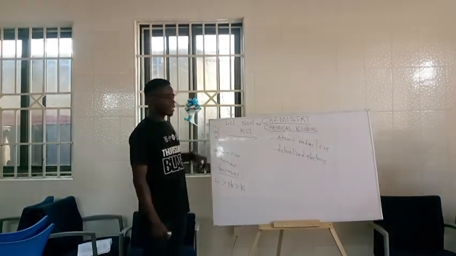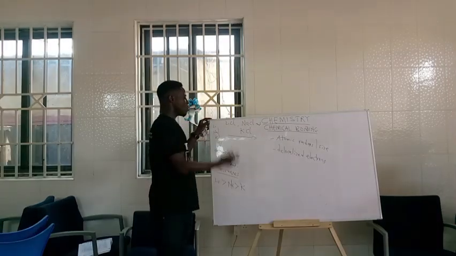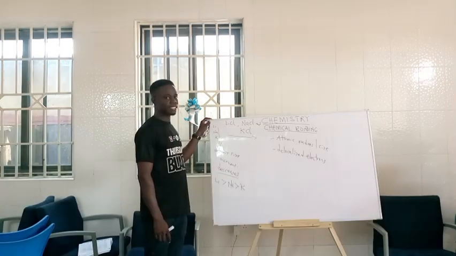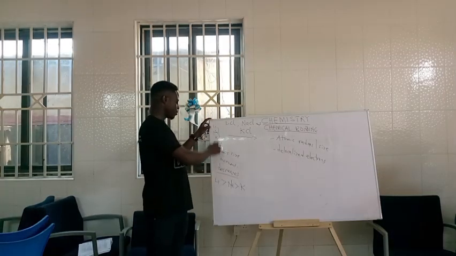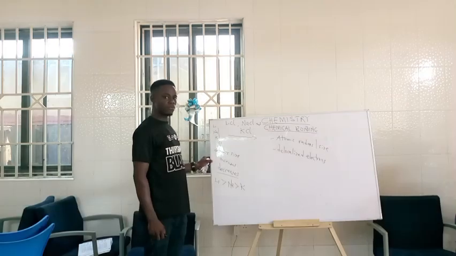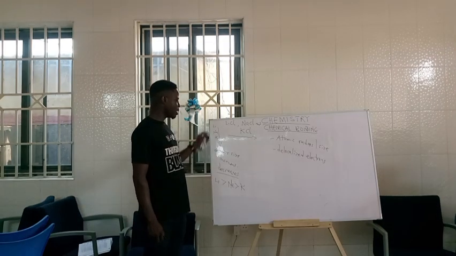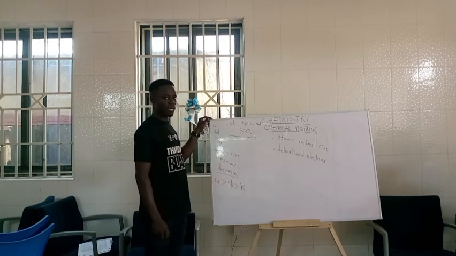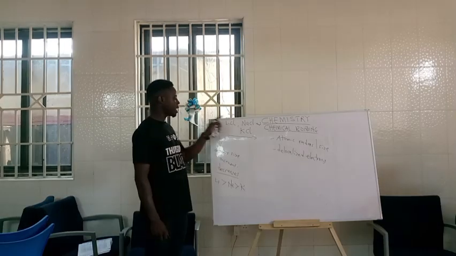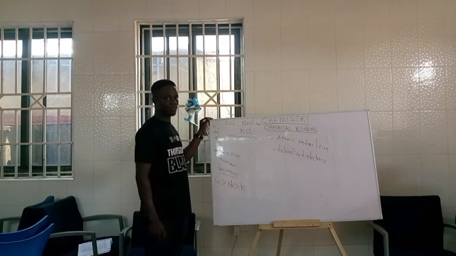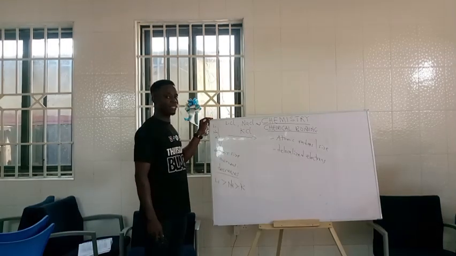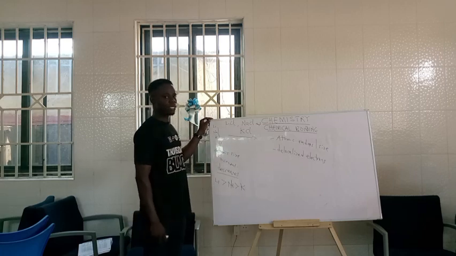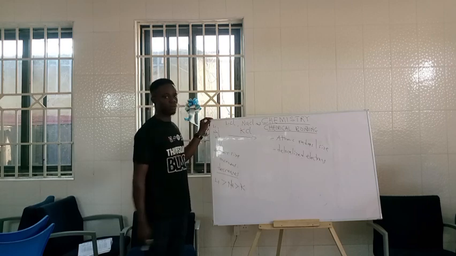You realize that these metals are all soft, but some are softer than the others. How do you determine that? We are saying that once you move down, the metallic strength will decrease. So lithium chloride has a higher boiling point than sodium chloride, and sodium chloride also has a higher boiling point than potassium chloride. Either you use boiling points or melting points. It also implies that lithium chloride has a higher melting point than sodium chloride and potassium chloride.